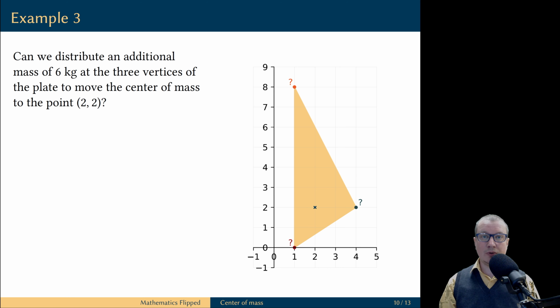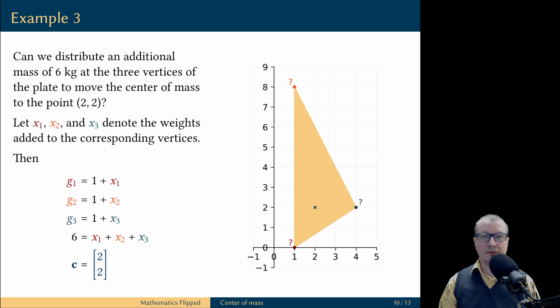But now suppose we need to move this center of mass to another point. Let's say we would like to change the system in such a way that the center of mass of a new system is now located at the point (2, 2). To do this, we are allowed to add a total of extra 6 kilograms of weight, and we need to figure out how to distribute this weight among the three vertices.